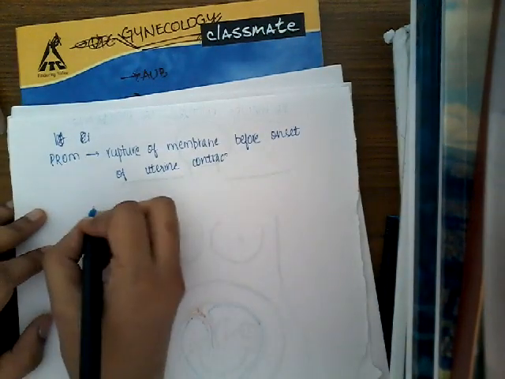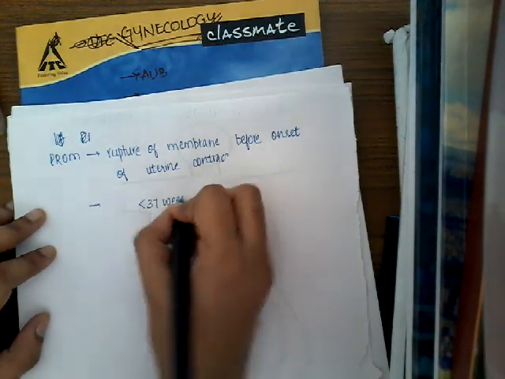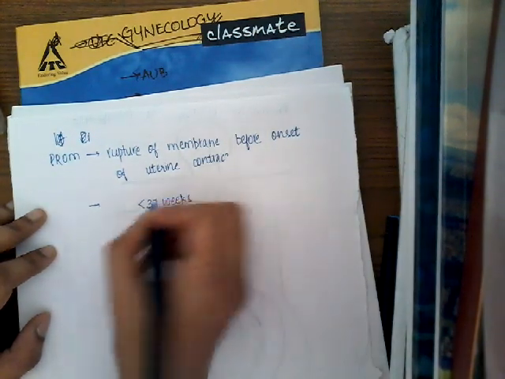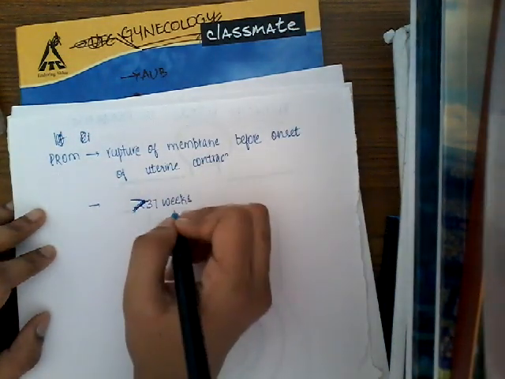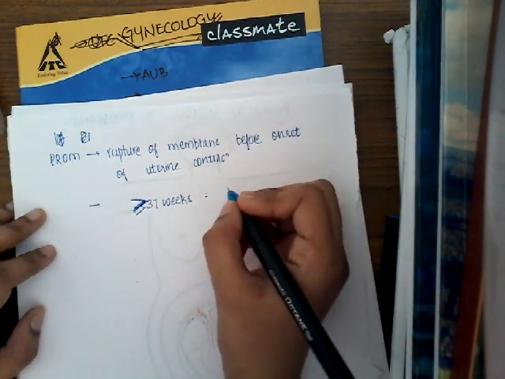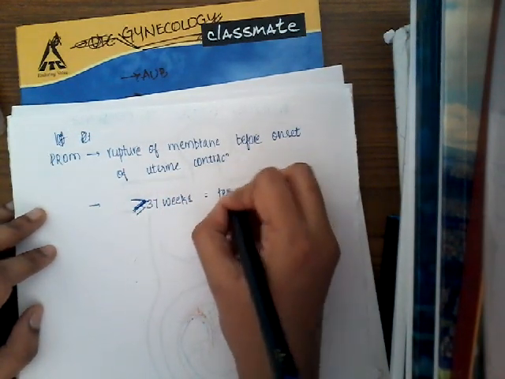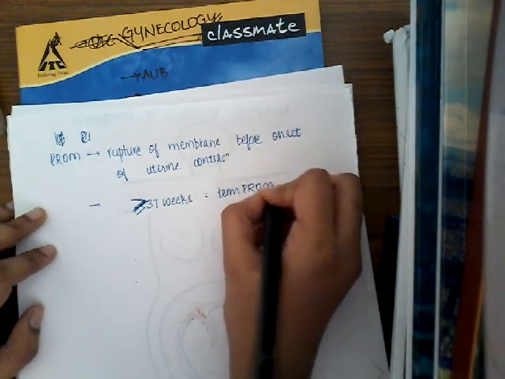So, if this premature rupture of membranes occurs less than 37 weeks of gestation, after 37 weeks. First, let us start from term. If it occurs after or equal to 37 weeks of gestation, then it is called term premature rupture of membranes.